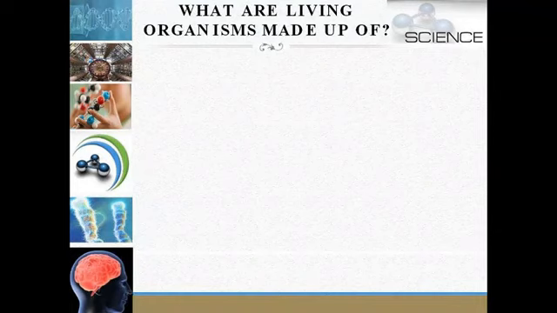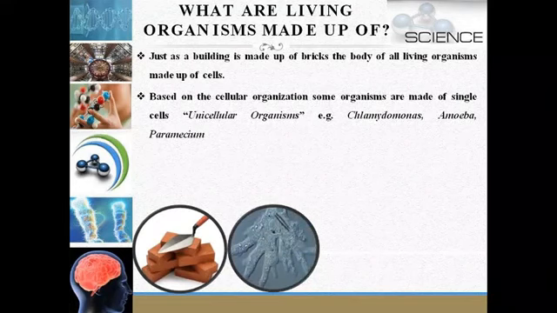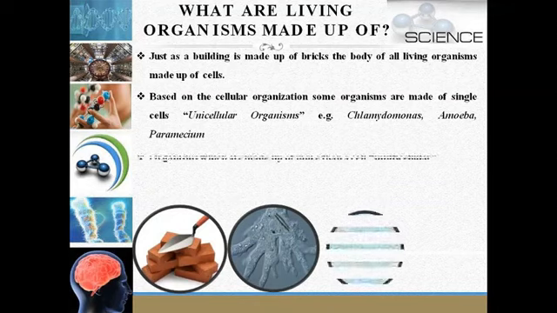Now our question is, what are living organisms made up of? Living organisms are made up of cells. Just as a building is made up of bricks, the body of all living organisms is made up of cells. Based on the cellular organization, some organisms are made up of single cells, so we call them unicellular organisms, for example Chlamydomonas, amoeba, paramecium.